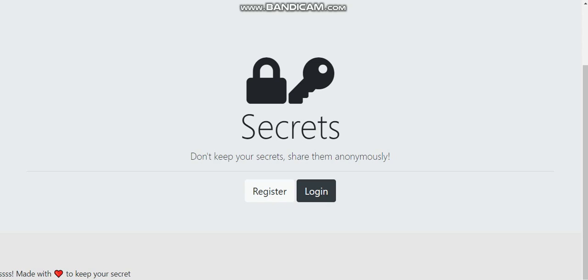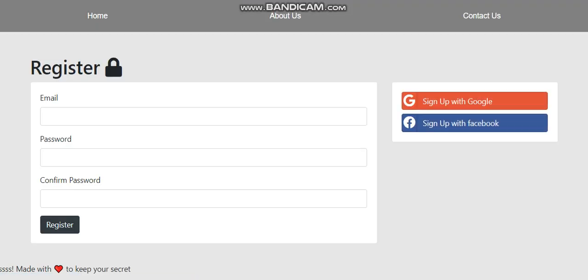So first of all, I'll start with my home page. As you can see, this is my home page and there are two buttons, one for register and the second one for login. First of all, you have to register. If you want to see the secrets, if you want to land on the page where everyone has shared their secrets, first you have to log in. So you have to register.